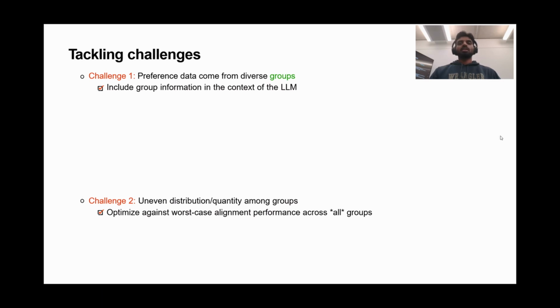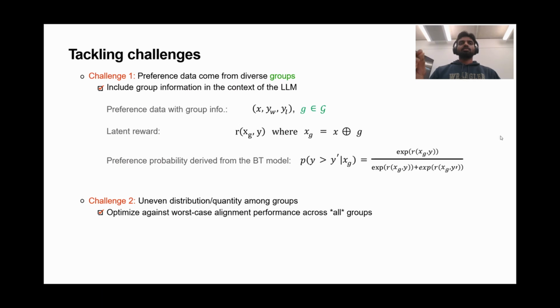In particular, we have the following problem setup. We are provided with preference data with group information. We assume that there exists a latent reward model that determines the reward for a particular group, prompt, and response combination. Further, we assume that the preferences are derived from the Bradley-Terry model.